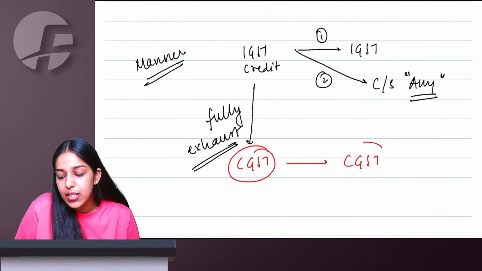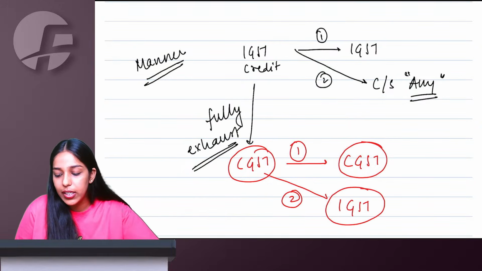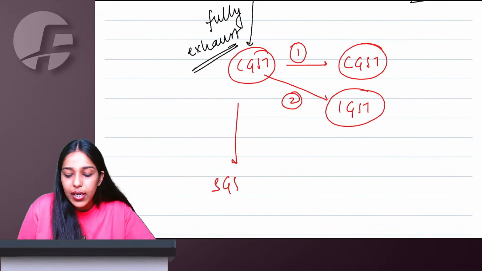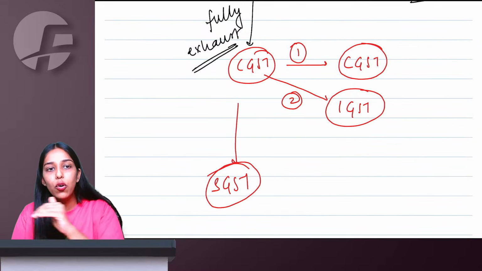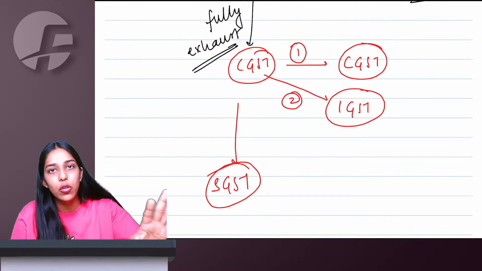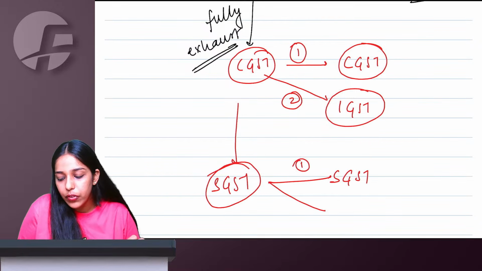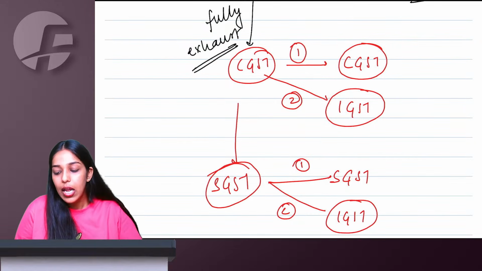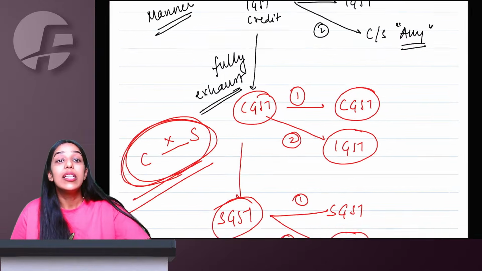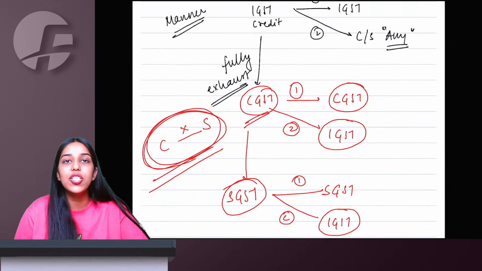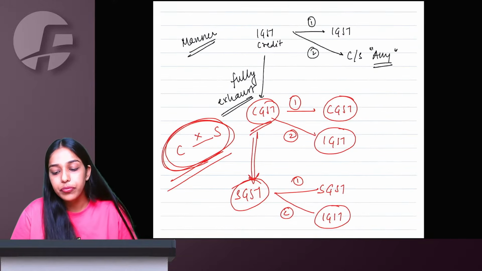You use CGST for CGST first. Then if there is any need, you can use it for IGST. After that, it is not necessary that CGST is exhausted. There might be balance in C. I can still go to SGST once I have done using C. S will be used for SGST and then if needed used for IGST, which means, ma'am, C and S cannot be used for each other. This is the reason. There might be balance in CGST, but payable is of S, so I will go further. I cannot exhaust C. Right.